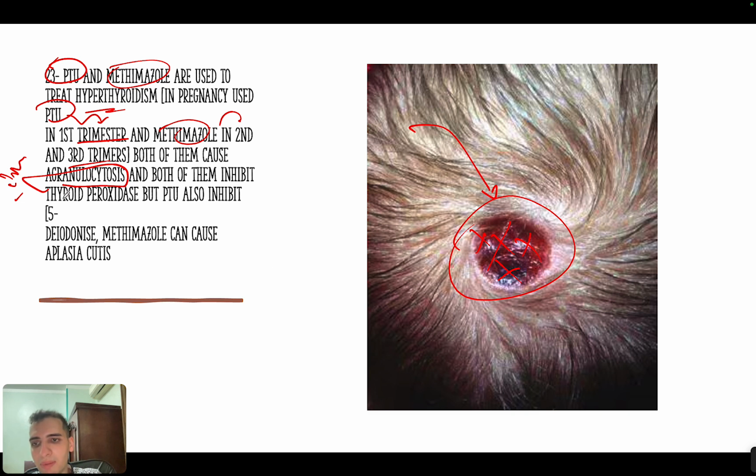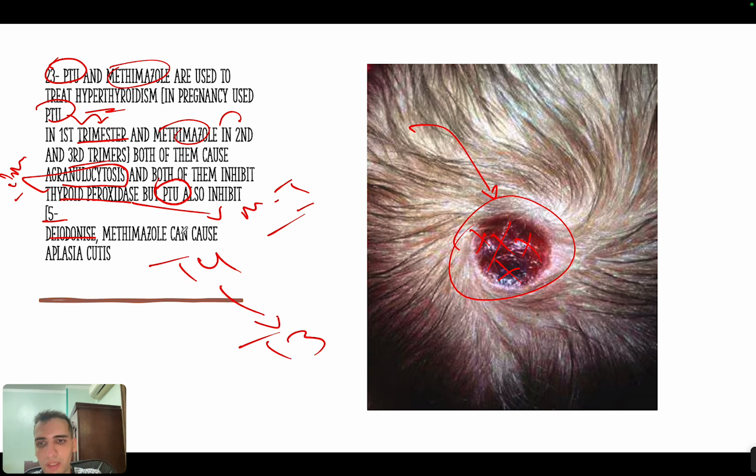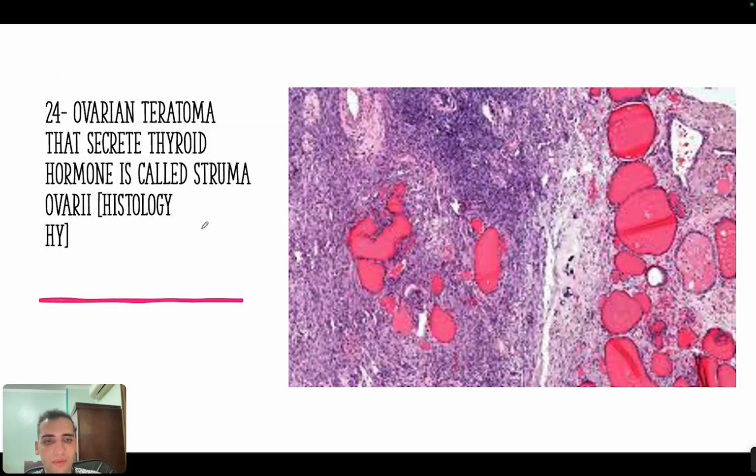And both of them will inhibit thyroid peroxidase, which is the most important enzyme to synthesize thyroid hormone in the tissue, okay? But the difference is that PTU has another effect, which is that it will inhibit 5-deiodinase. It will inhibit the peripheral conversion of T4 to T3. So PTU has two functions, methimazole has only one, okay? This is the important stuff about them. If they ask you about them, this would be the way they ask you about it.